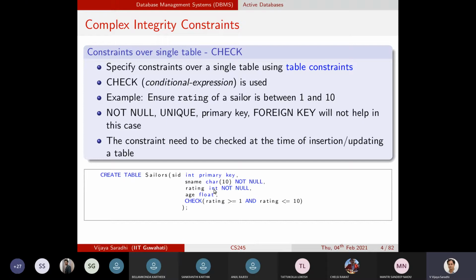An integer can take values which are beyond the rating that is being given to the sailors. It will accommodate a huge spectrum of values beyond what the domain demands. Rating demands only values between 1 and 10, but integer by itself will accommodate more values.